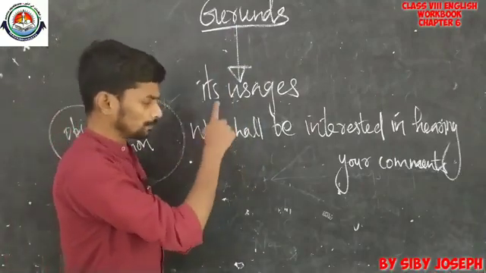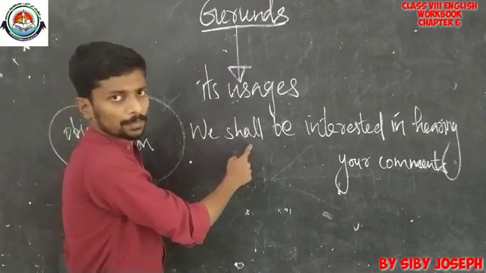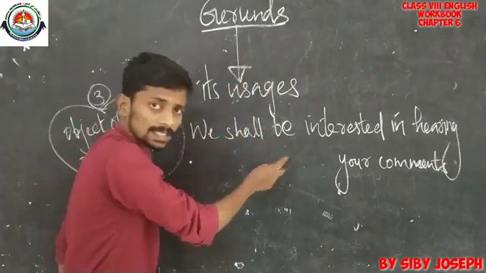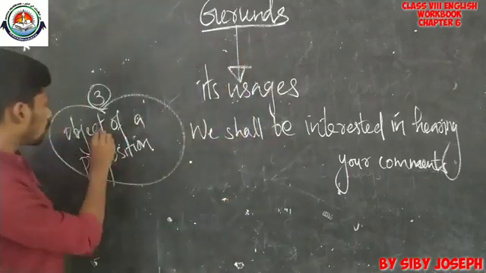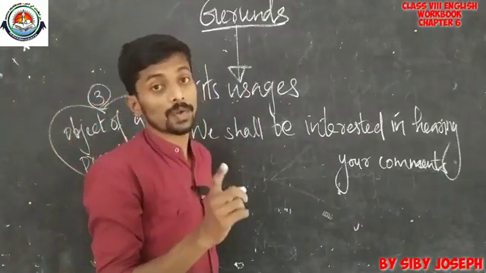In order to know the usage of gerunds in this example, you have to know what an object of a preposition is.